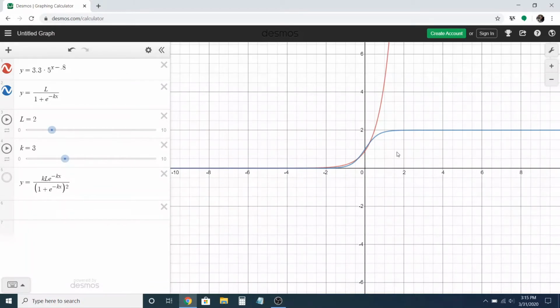Here's the good news, though. If I change my zoom a little bit, the logistic function is very different from an exponential in that it has a maximum. And basically what this maximum represents is the total number of people that end up being infected. Probably 2 is not the correct number, but it would be something like that. So that's the plus of being a logistic, is it doesn't keep growing forever. At some point it's got to level off.